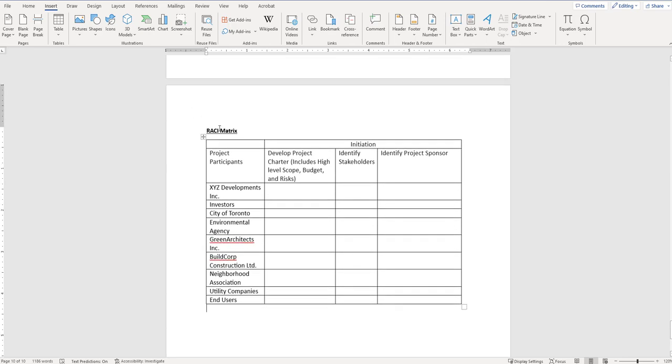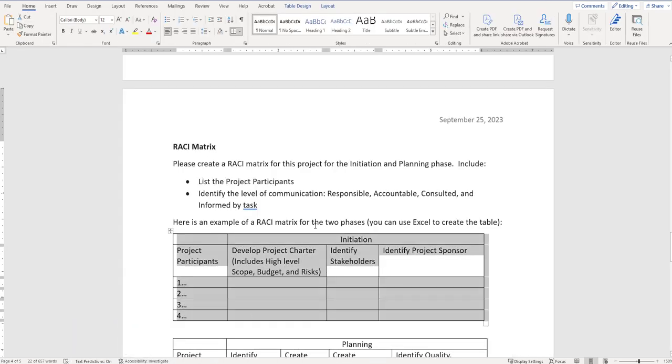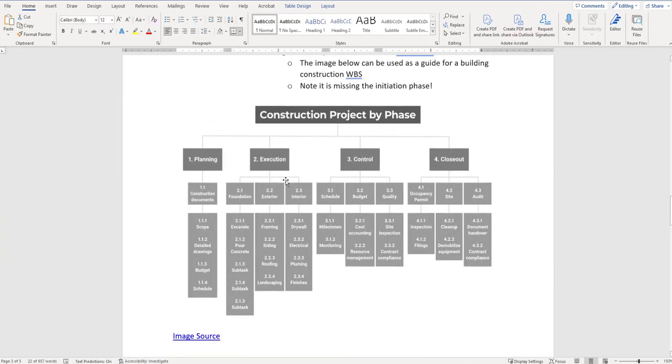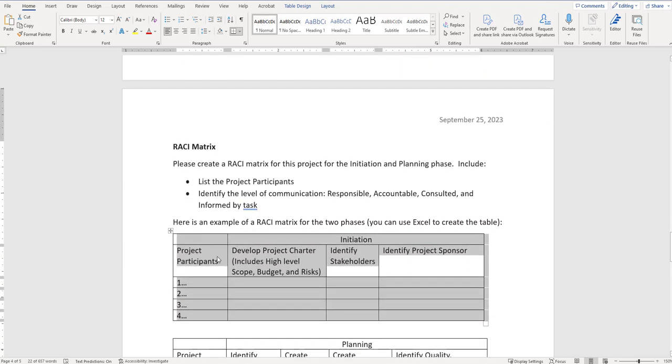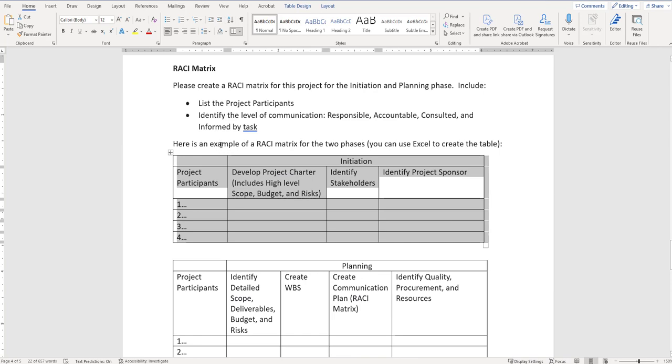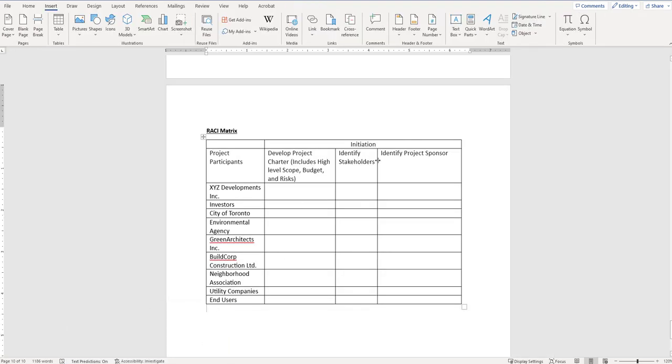All right, the last piece of the assignment is the RACI matrix. All right, so I've given you kind of an idea of what this might look like in the project assignment. So this is the work breakdown structure. This is the RACI matrix. You can use the table. It can look something like this. And you're going to put your project participants on the left-hand side. And anyways, we'll go through this on the example.